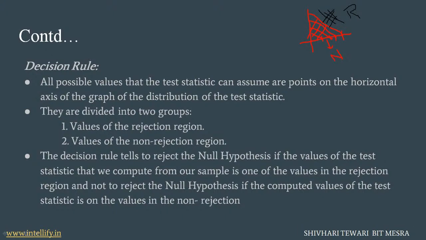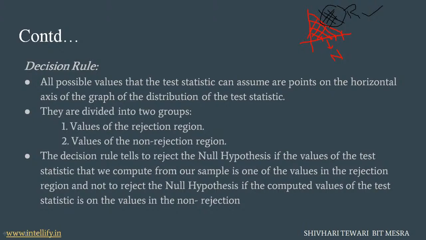Now, the decision rule tells us to reject the null hypothesis if the value of the test statistic that we compute from our sample is one of the values in the rejection region. See, if the value lies in this region, then we reject the null hypothesis.